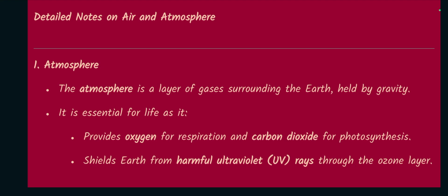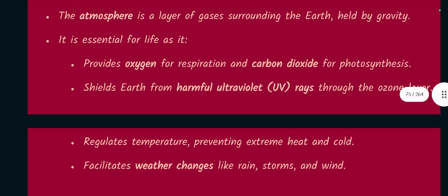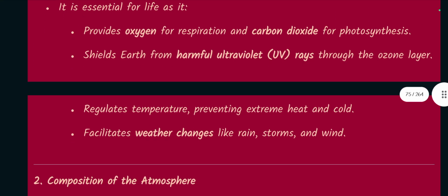Air and atmosphere. Atmosphere. The atmosphere is a layer of gases surrounding the earth held by gravity. It is essential for life as it provides oxygen for respiration and carbon dioxide for photosynthesis, shields earth from harmful ultraviolet UV rays through the ozone layer, regulates the temperature, preventing extreme heat and cold, facilitates weather changes like rain, storms, and wind.